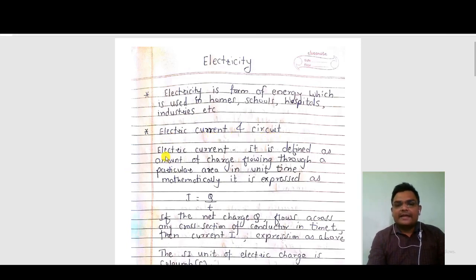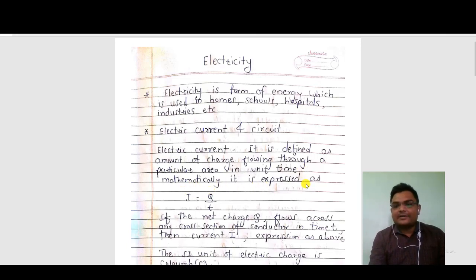Okay, what do you mean by electric current? It is defined as the amount of charge flowing through a particular area in unit time. Actually, electric current means there is a flow of electrons. What is meant by electron? There are three particles of the atom: protons, electrons and neutrons. Electric current is a flow of electrons in the circuit or in the metallic conductor.